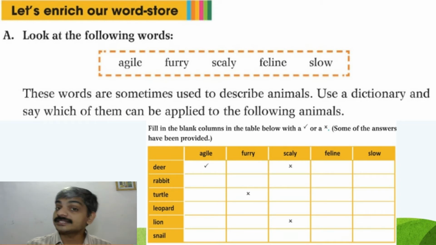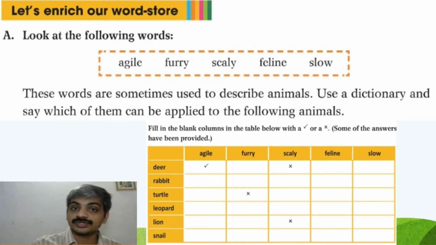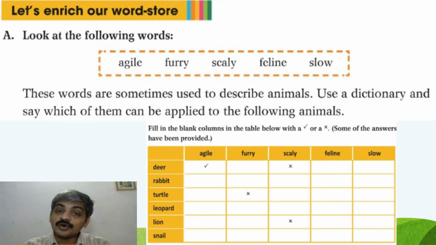These are some adjectives which are normally used with animals. In order to know which adjective will go with which animal, we must know the specialities of those animals and the meaning of these adjectives. Definitely you have to make use of a dictionary.